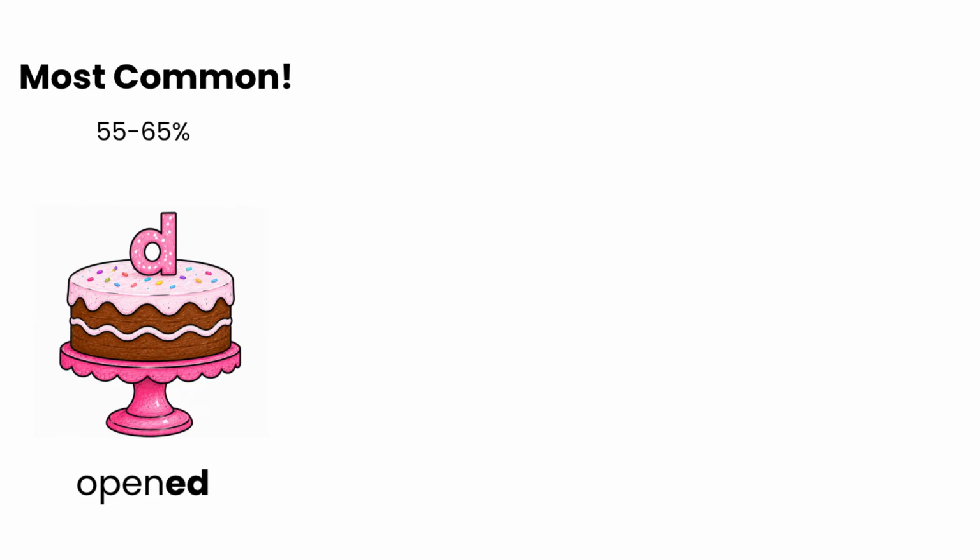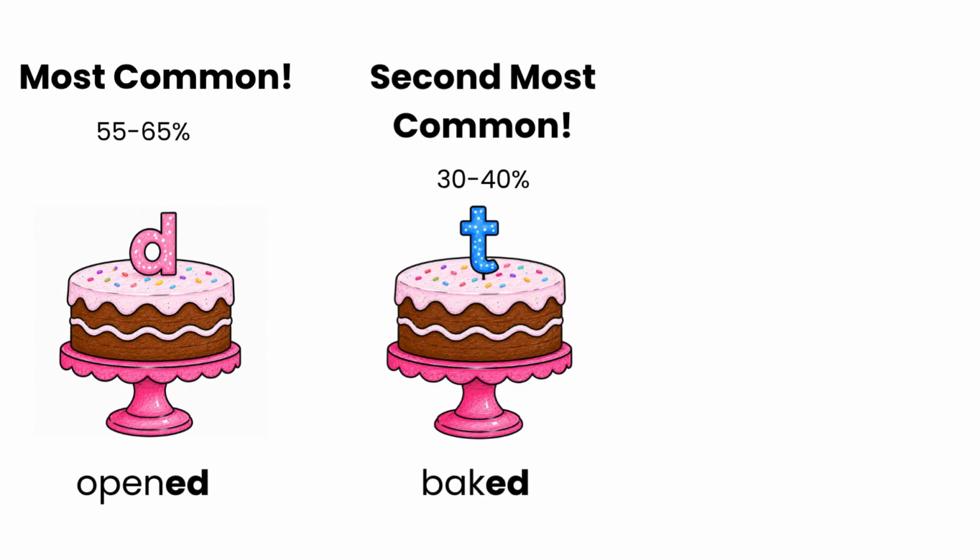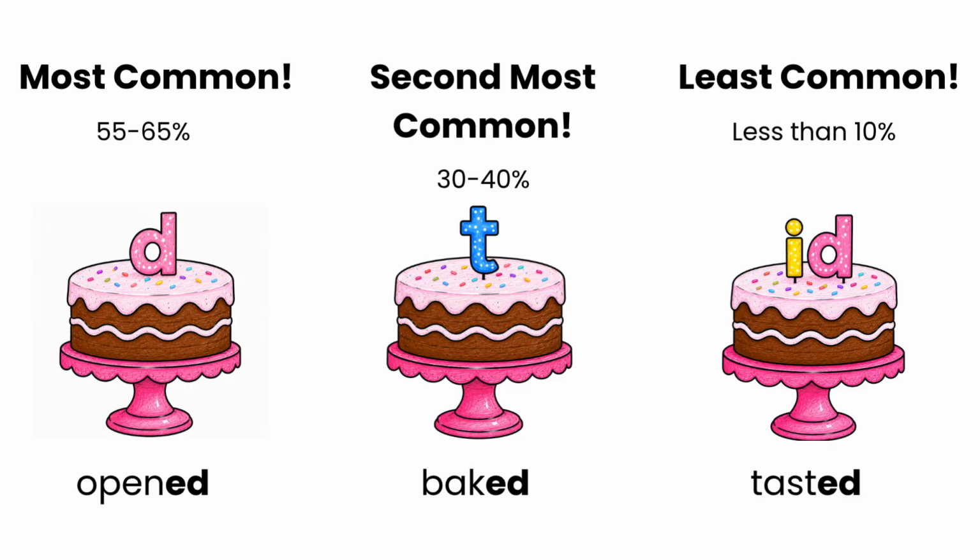55 to 65% of the time, the suffix ed is going to make the d sound as in open. The second most common sound is t. 30 to 40% of the time, the suffix ed will make the t sound like in baked. And then id. That one is the most tricky, and also it is the least common. You're not going to hear it nearly as often. Less than 10% of the time, the suffix ed will make the id sound, like tasted.